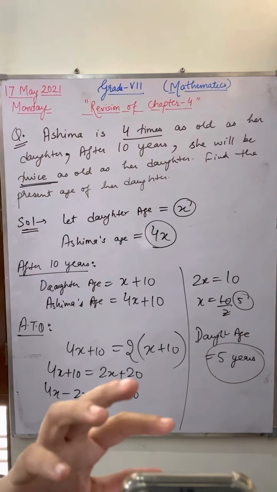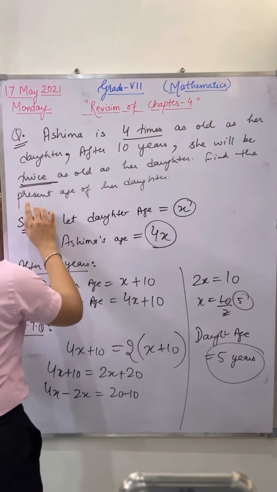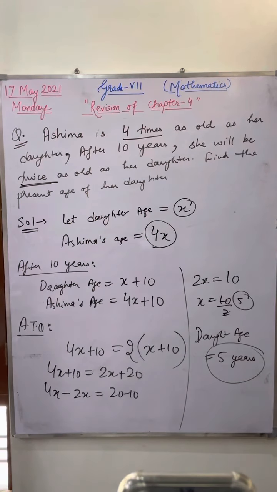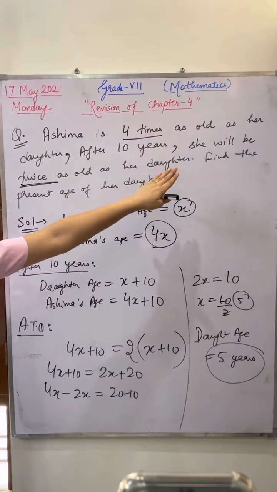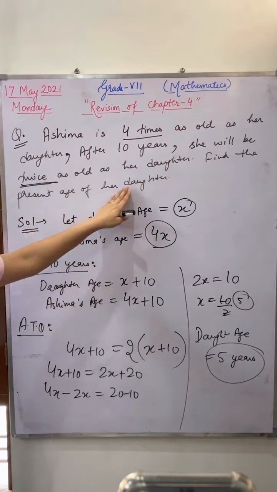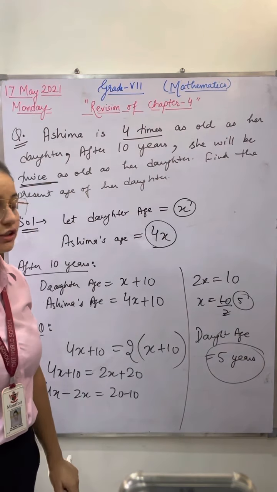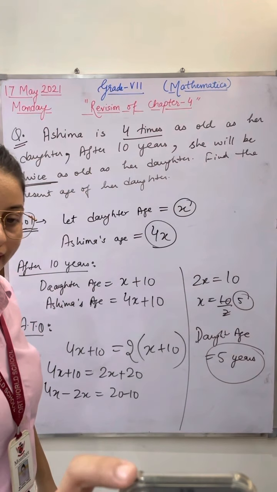No, Prasan, in this question, sometimes they will mention find the present ages of both. Okay, there you can mention. Right? If they mention find the present age of daughter, then only find the daughter's age. If they ask find the present age of mother, then only find the mother's age. Okay? Alright, so prepare yourself very well for the test. Okay? Bye-bye and take care all of you.